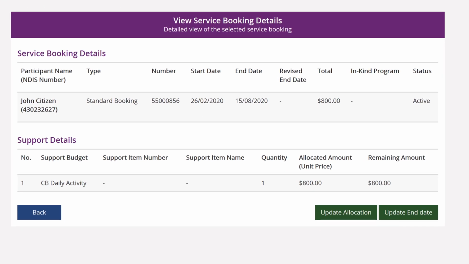In the bottom right-hand corner, Update Allocation allows you to update the quantity or unit price of a support item. Update End Date allows you to cancel or change the end date of the service booking. To update the quantity or unit price of a support item, click the Update Allocation button.